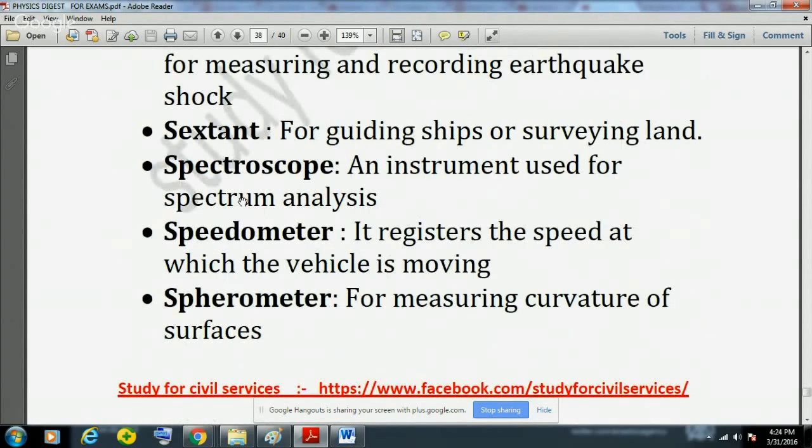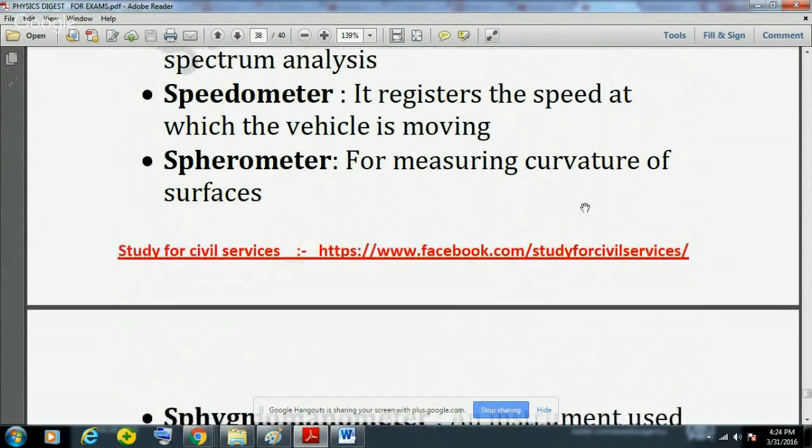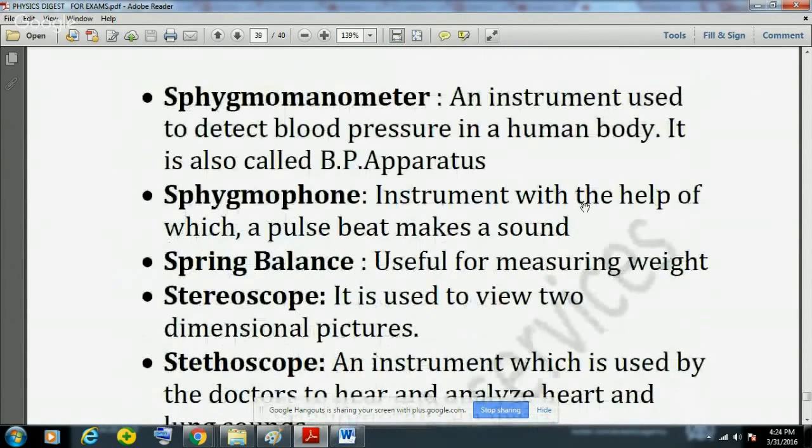Spectroscope is an instrument used for spectrum analysis. Then speedometer actually registers the speed at which a vehicle is moving. Spherometer is used for measuring curvature of surfaces. Then sphygmomanometer is an instrument used to detect blood pressure in the human body, and it is also called BP apparatus. So BP apparatus is also known as sphygmomanometer. Then sphygmophone is an instrument with the help of which a pulse beat makes a sound.